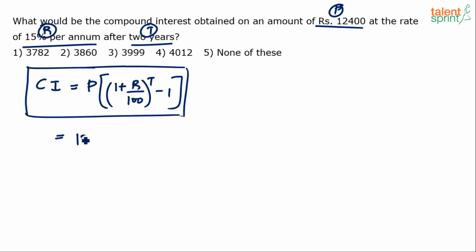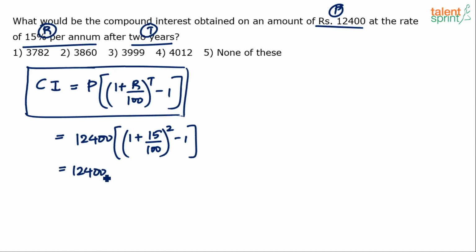Principal is 12,400 into 1 plus R by 100. Rate is given as 15. 15 divided by 100 whole to the power of 2 minus 1. Now do this calculation. So 12,400, I mean, you can cut down a few steps while simplifying this and maybe arrive at the answer a little faster. Now this will be like 100 plus 15, 115, 115 by 100, right? So 115 by 100 whole squared minus 1, right?